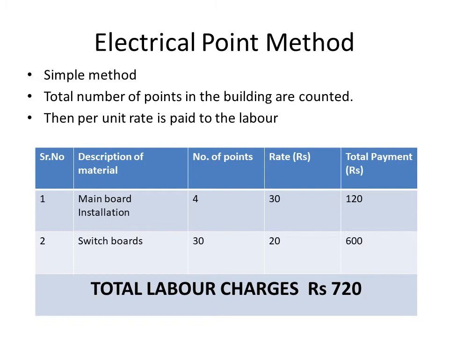For example, here in the figure, the description of material is given, then the number of points. For example, main board installation, there are 4 points. The rate for one main board installation is 30. Then to the labor we will pay 120 for these 4 main board installations. Similarly for switchboards, for example, there are 30 switchboards in the building, and for one switchboard we are paying the labor rupees 20, so the total is 600. So the total labor charge comes out to be 120 plus 600 equals 720. So this is the electrical point method to calculate the labor charges.